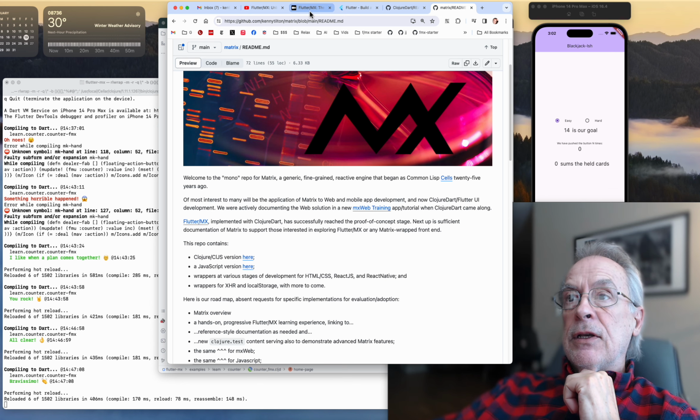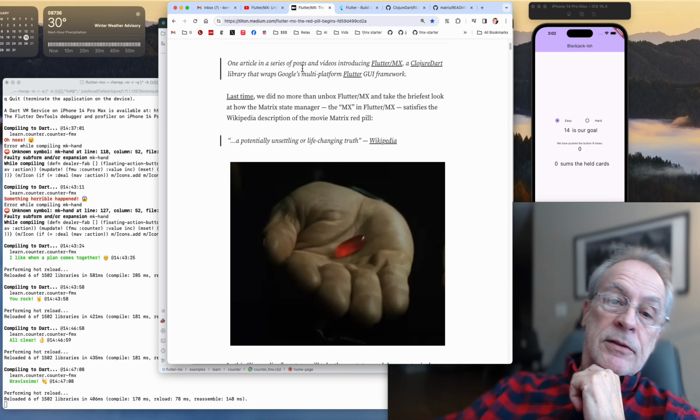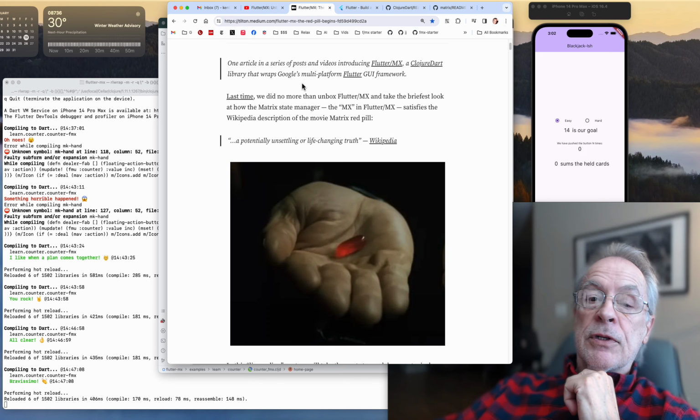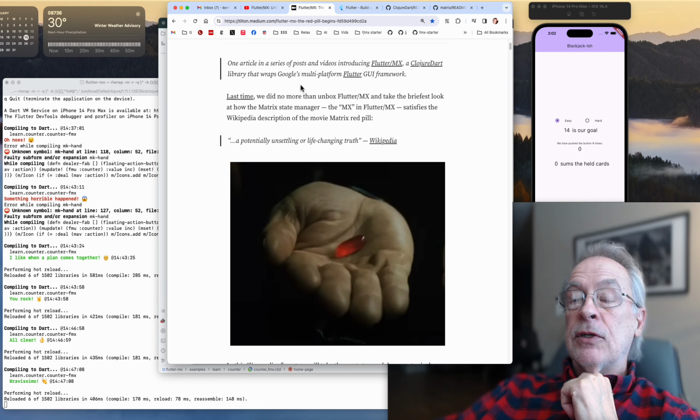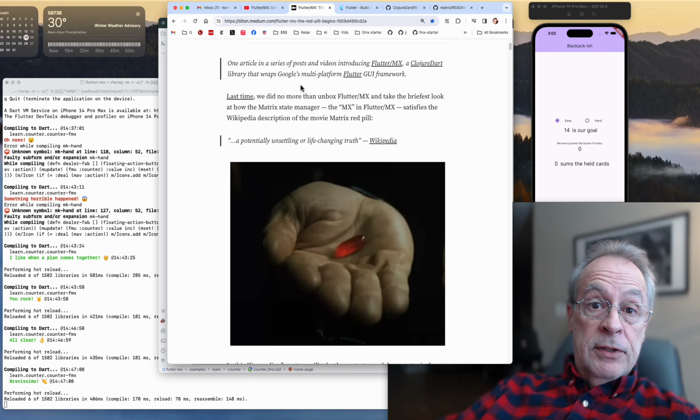Well, Morpheus explained to Neo, as he was telling Neo about the Matrix, he says, I can't tell you about the Matrix. You have to experience it. You have to see it, is what he said. And apparently you had to take the red pill to see it.